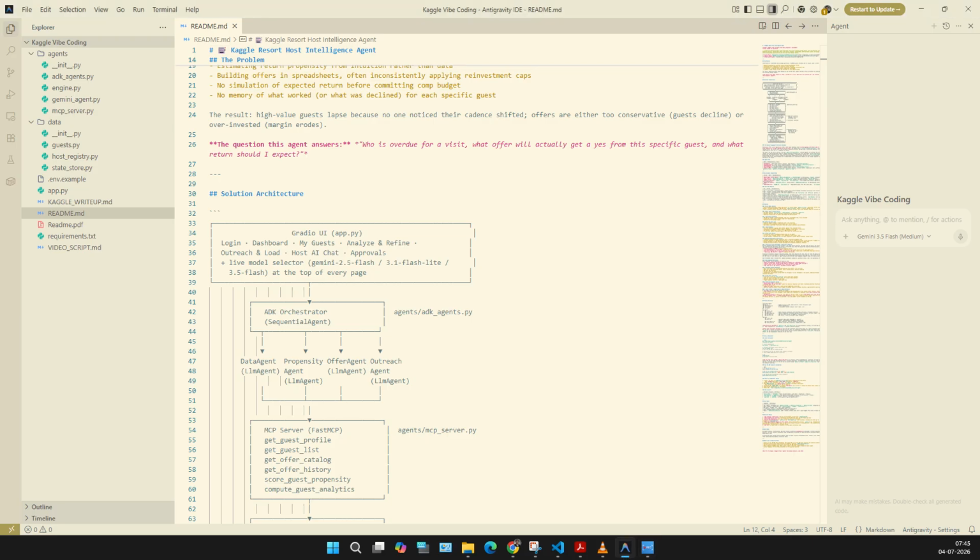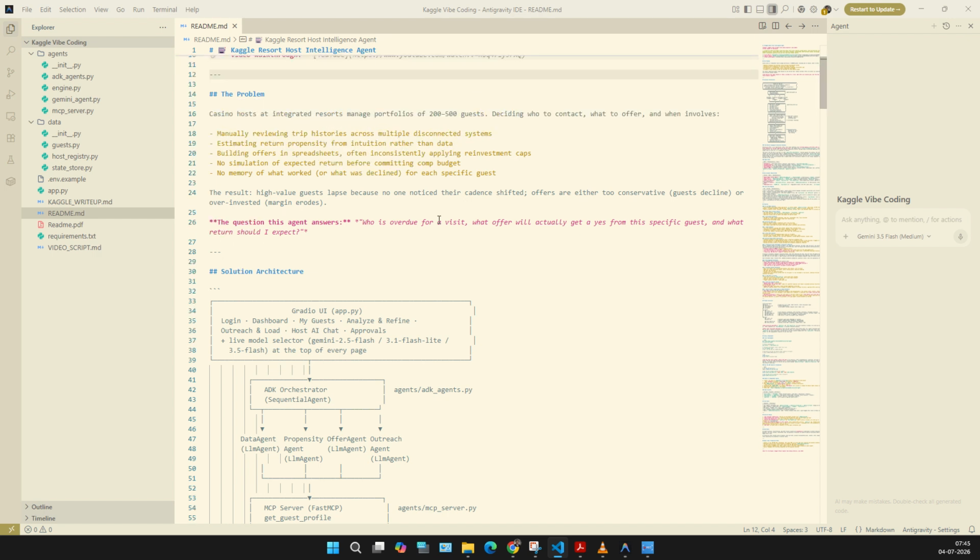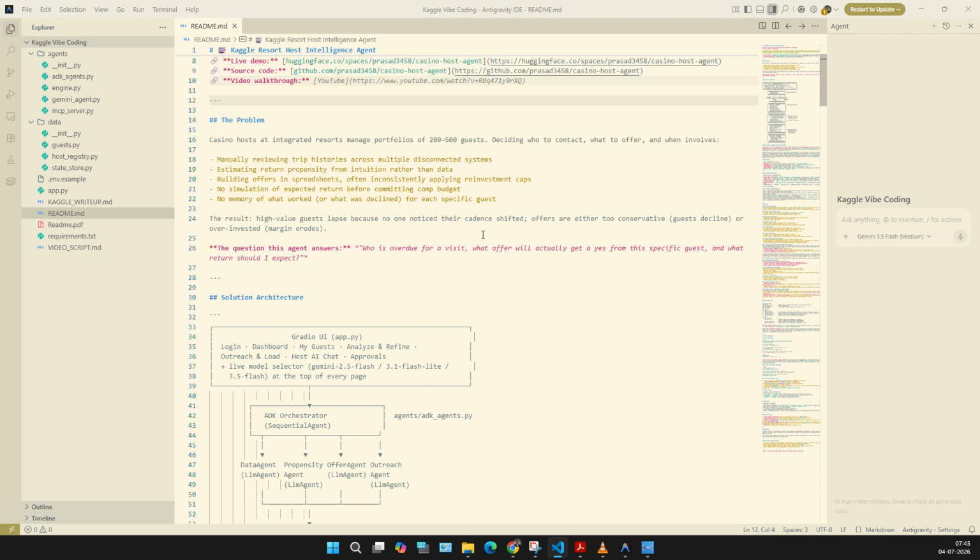Casino hosts manage hundreds of high-value guests, and every day they're making judgment calls. Whom do I call? What do I offer? Is it worth it? Right now everything happens in spreadsheets and gut instinct. Guests lapse because no one noticed their visit pattern shifted, or offers are missed because the host forgot what this specific guest actually responds to, and comps leak because no one modeled the ROI before committing. So this AI agent is built to address all these issues.